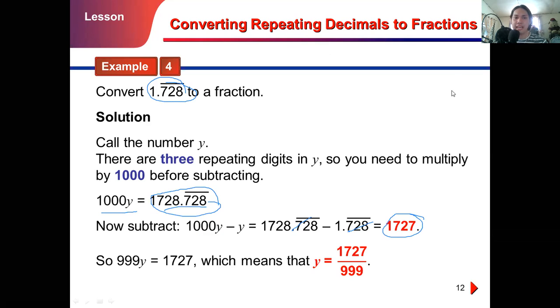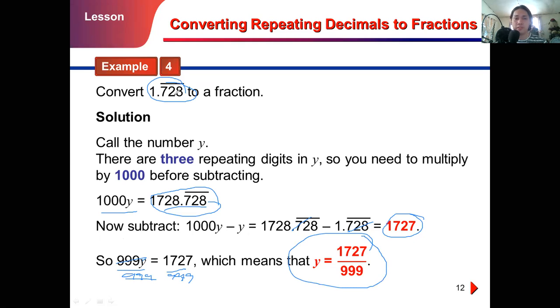So that gives us 1,727. After that, since 999y is equal to 1,727, you divide both sides by 999. So cancel the 999 and our decimal is now 1,727 over 999.